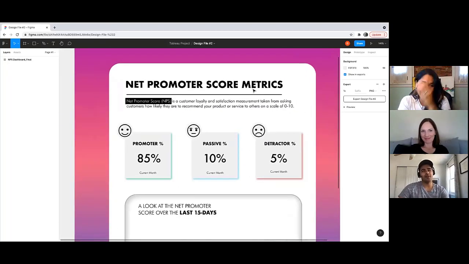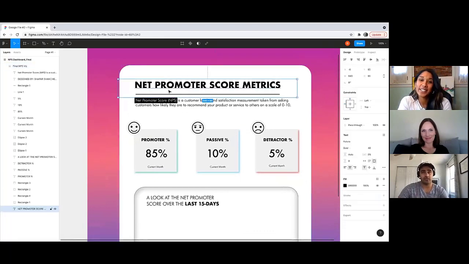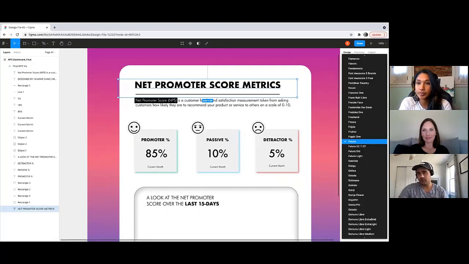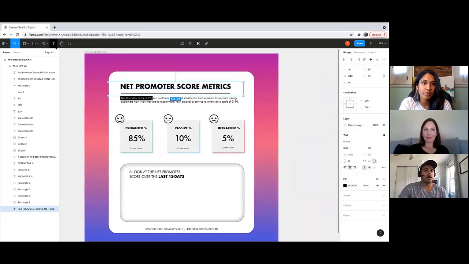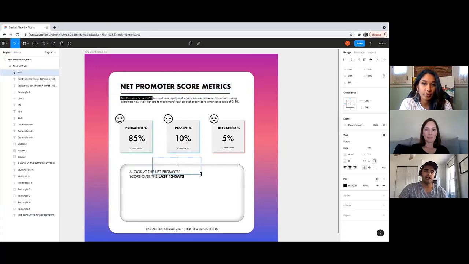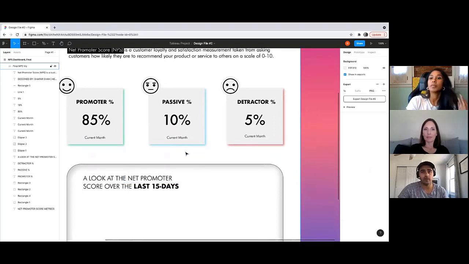So if I click on this text box I have on this frame, over to the right, you can change it. Right now I have Futura. You can change it to whatever font you want. You can also download your favorite font, and Figma will render it for you, and it'll show up in this drop-down menu. So it's really cool. One more thing I want to show you is that at the top left, there's an icon that says text. If you wanted to add more text, you can just draw a text box. Just like in PowerPoint when you're adding text boxes, it works the same way here in Figma.